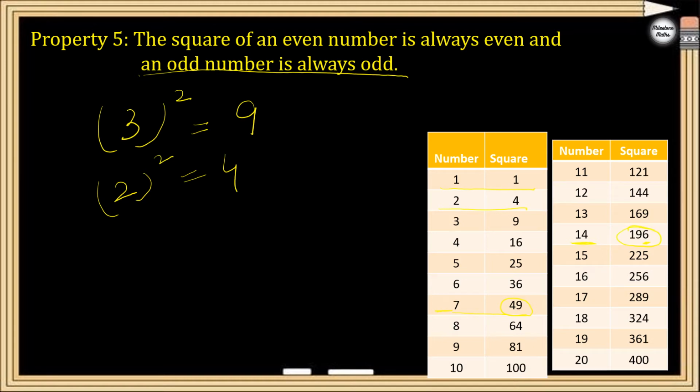6 at the ones place, so this is an even number. So if you square an odd number, it will always come out odd. And if you square an even number, it will always come out even.